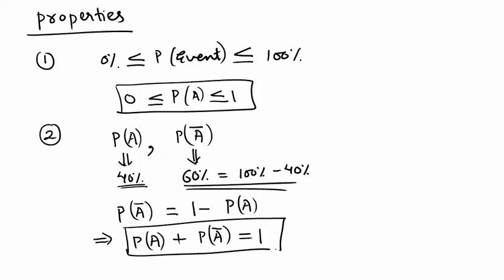This will always be 1. This is a very important result which we'll be using in our examples in the further stages also, right? So let's now move ahead with types.